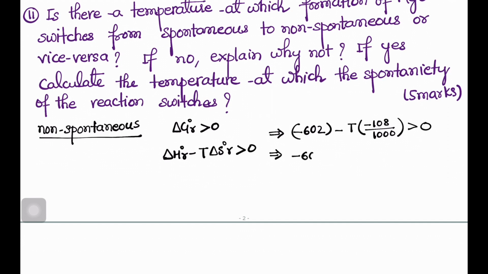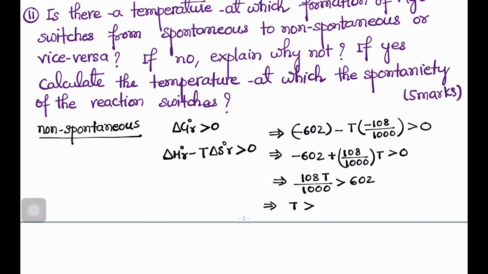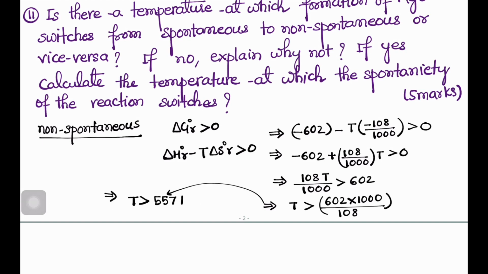Now if you calculate it, the negative 602 will become positive, and 108 by 1000 into T must be greater than 602. So 108 T by 1000 is greater than 602. Then the temperature must be greater than 602 into 1000 divided by 108. If you find the value of this expression, you will be getting 5574. So basically the temperature is greater than 5574 Kelvin.